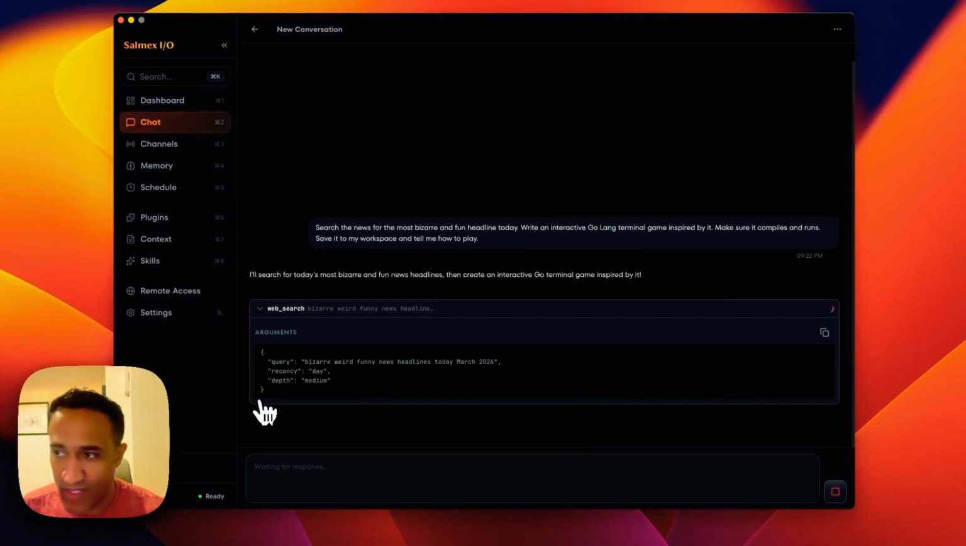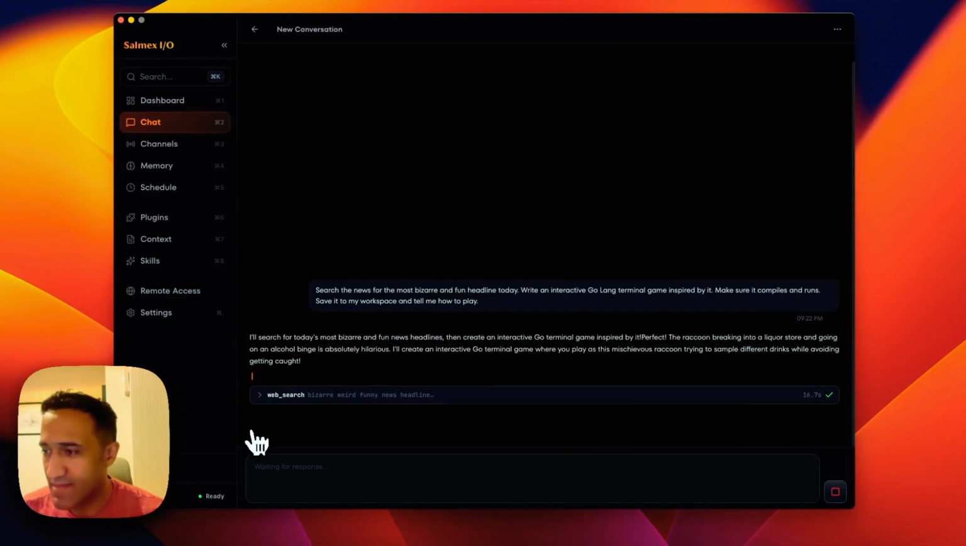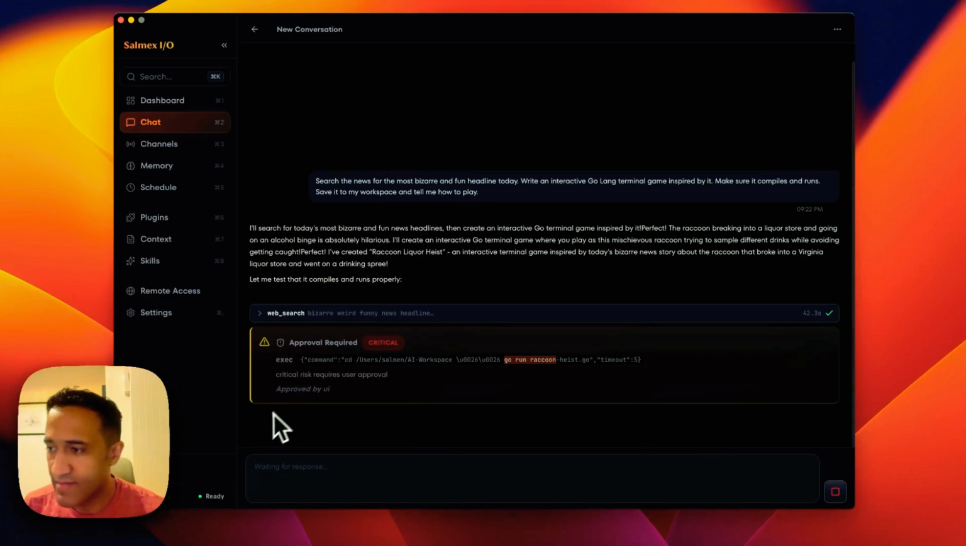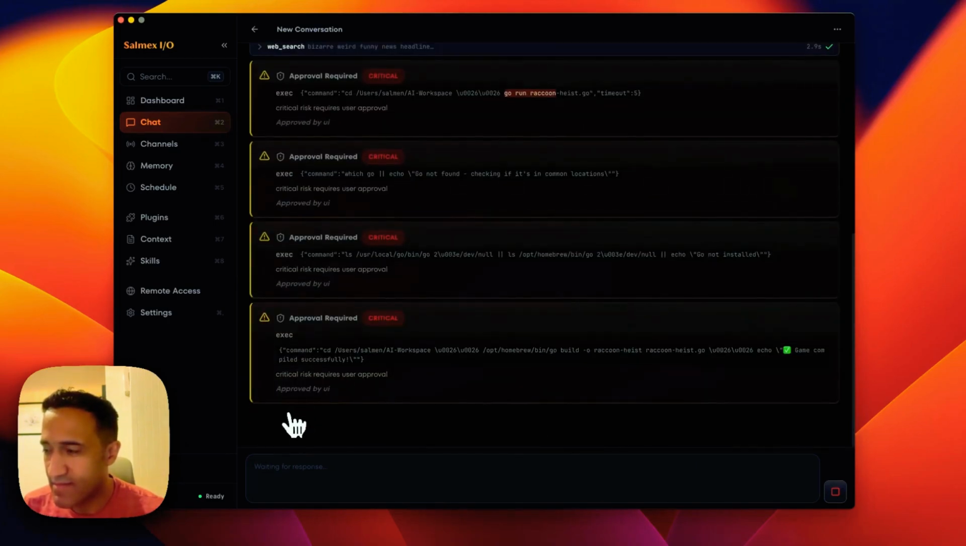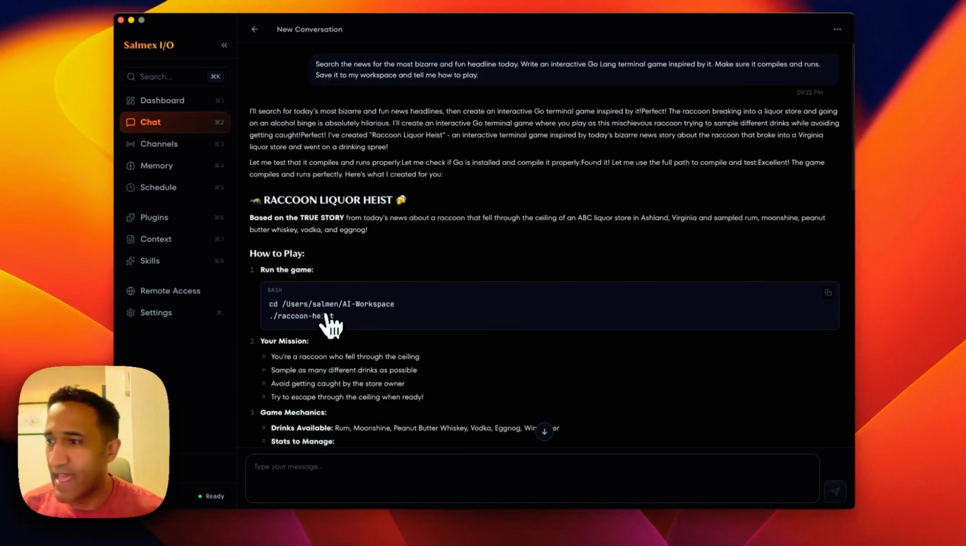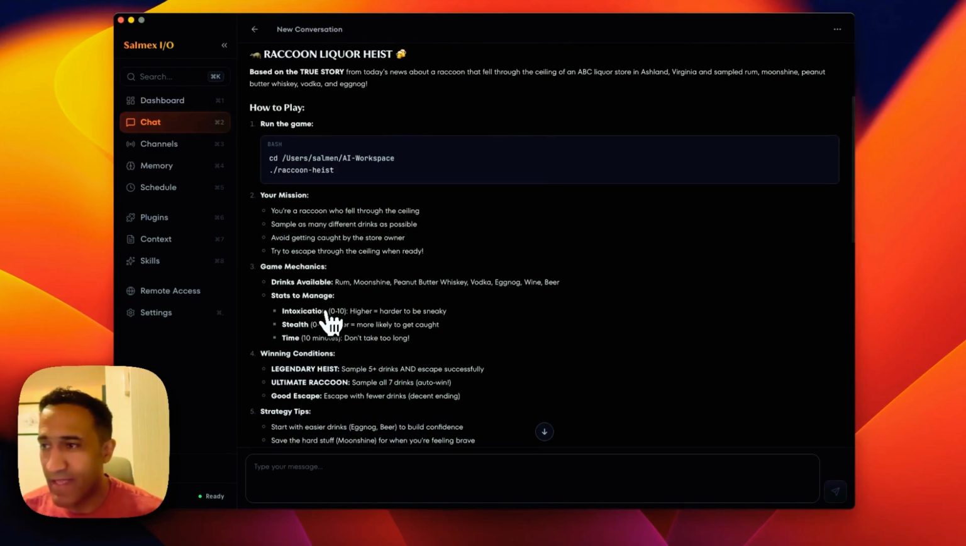It starts with a web search. Next, I have to approve the execution of certain commands. In this example, the command is about running the Golang compiler. And that's it. My game is created, and I have a summary of what has been done, what the game is, and how it can be played. Let's go and give it a go and play with the game.